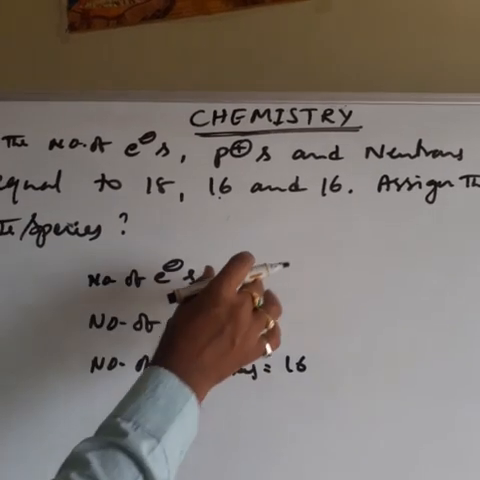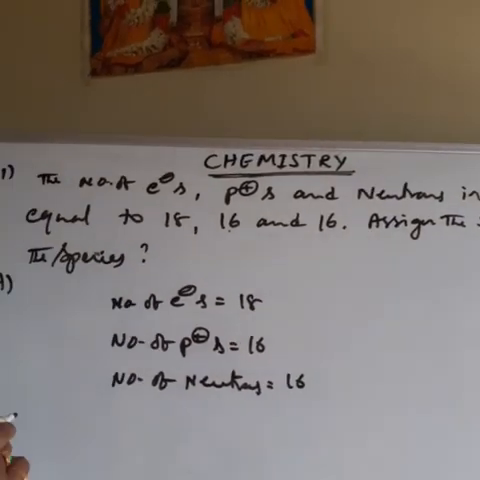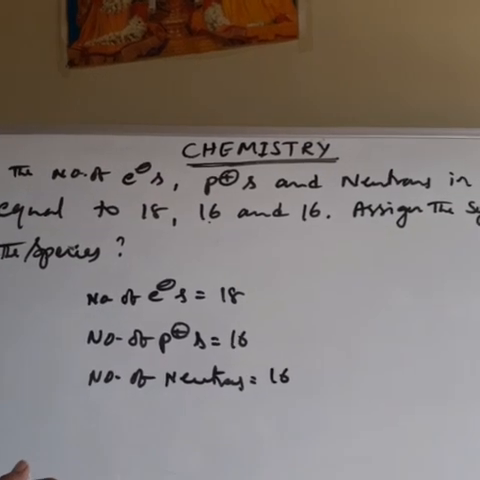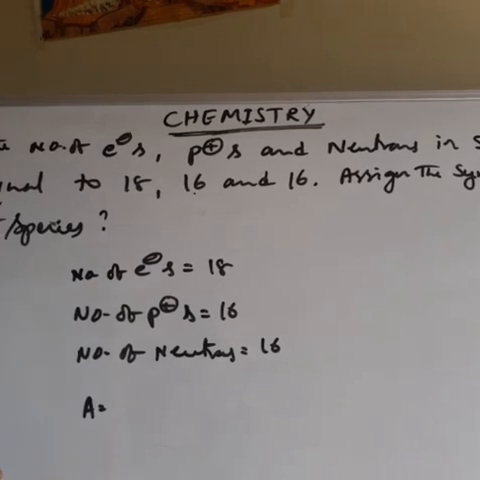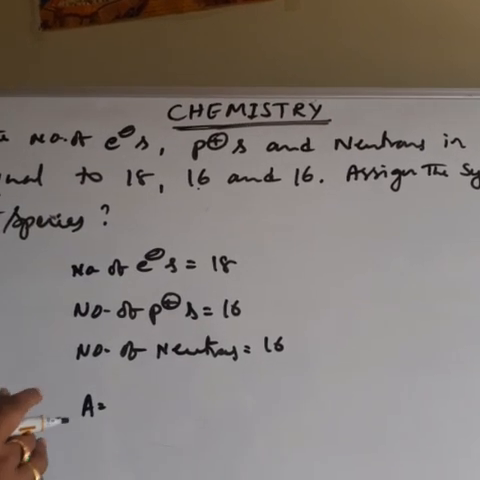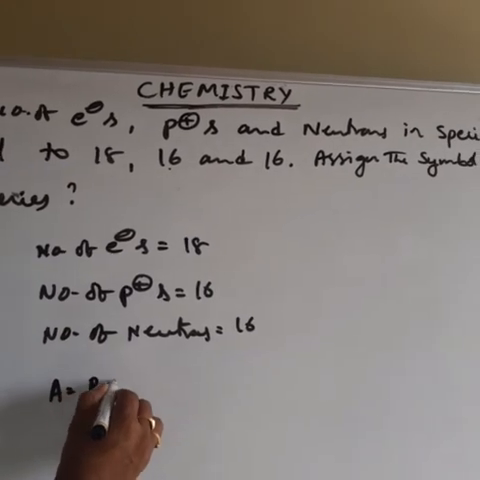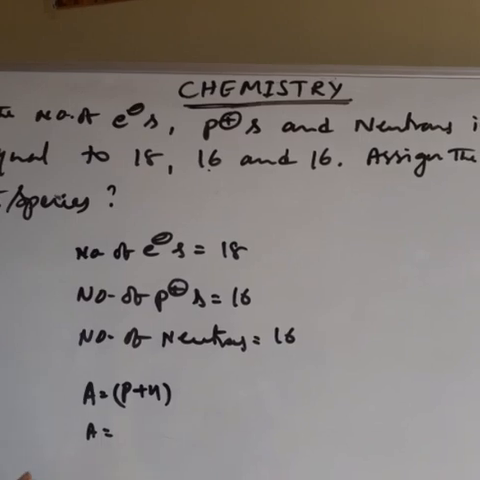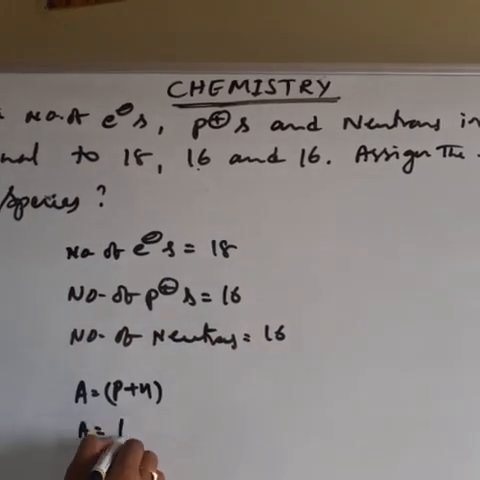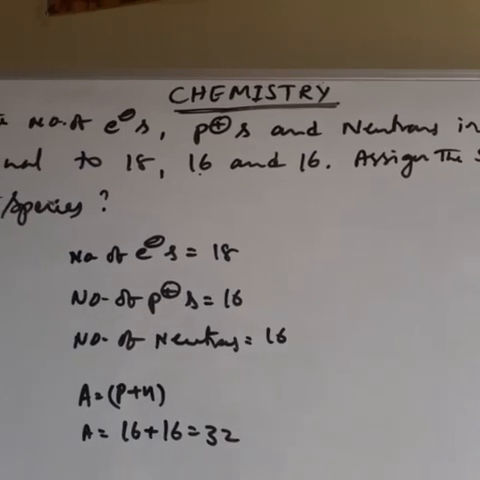Okay. So this is the given data. We have to assign the symbol of the species. Okay. Then see here. Before going to the symbol, first of all we have to know about the atomic number and mass number. First, mass number is nothing but proton number plus neutron number. What are your proton and neutron numbers? 16 plus 16. So mass number 32. Good.